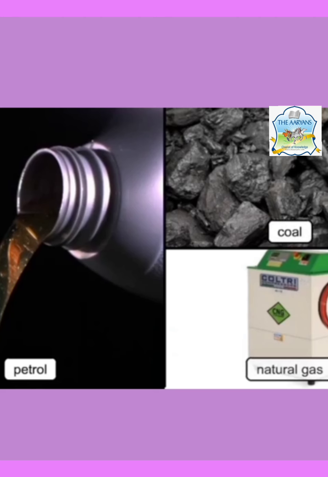Next, we talk about coal. Coal is also an important fuel for domestic and industrial use. Coal is burned to convert water into steam, which runs turbines to produce electricity. And that electricity is known as thermal energy.